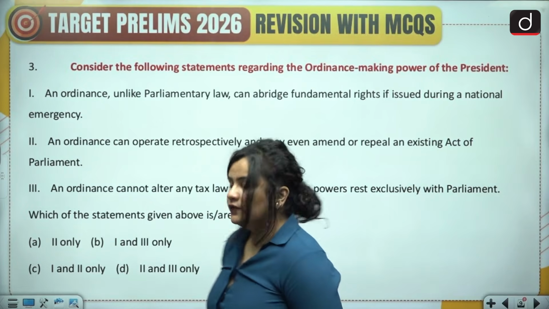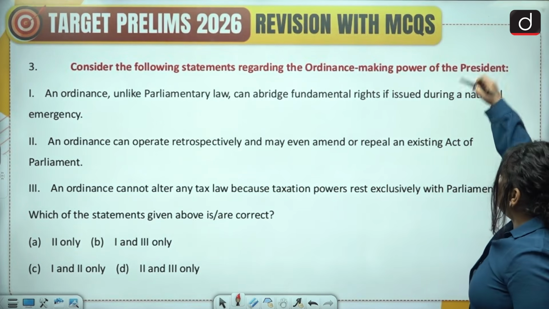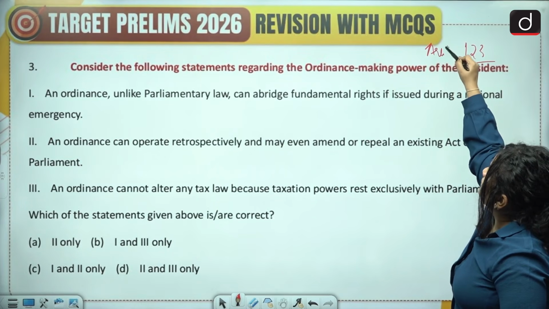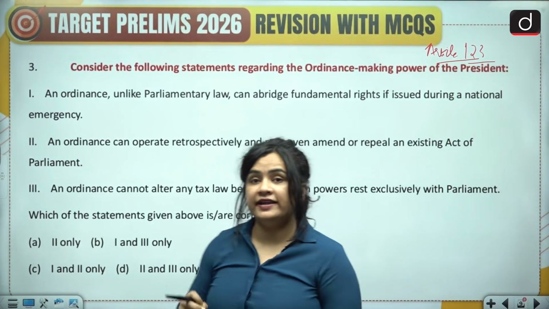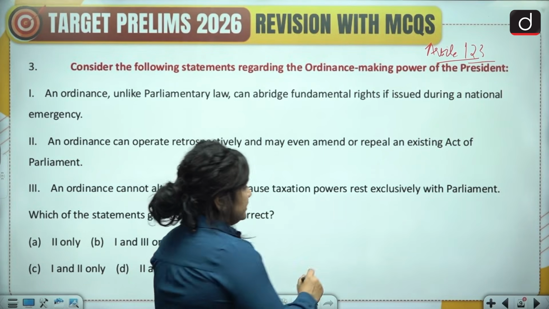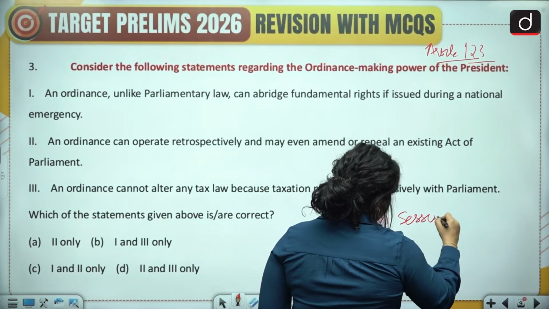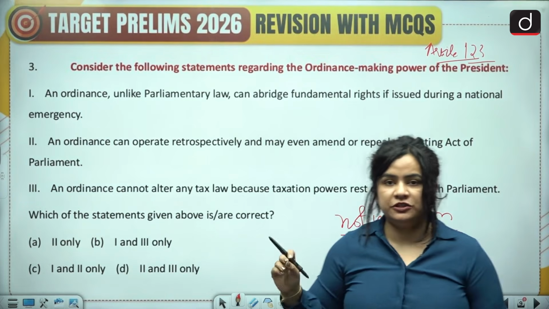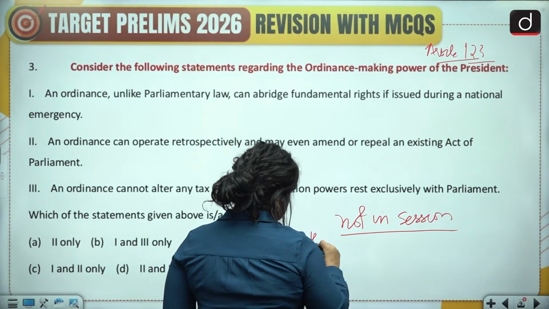Now, first of all, let's discuss the ordinance-making power of the president. That is discussed under Article 123. Now, an ordinance is passed when at least one house of the parliament is not in session, and it is passed for a maximum duration of 6 months and 6 weeks.